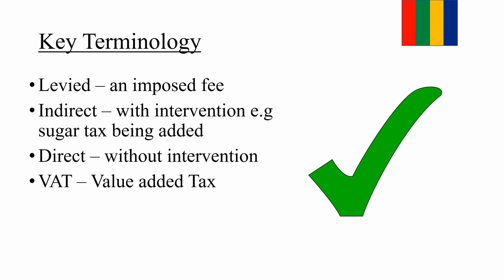So just to go over some key terminology that you may not have understood in this video, we have levied. Levied means an imposed fee. So something that is imposed. Indirect is something with intervention, for example the sugar tax we just talked about, or direct tax is without intervention. VAT stands for value added tax, and that's just to brush up on some key terminologies that you may not have understood in this video.